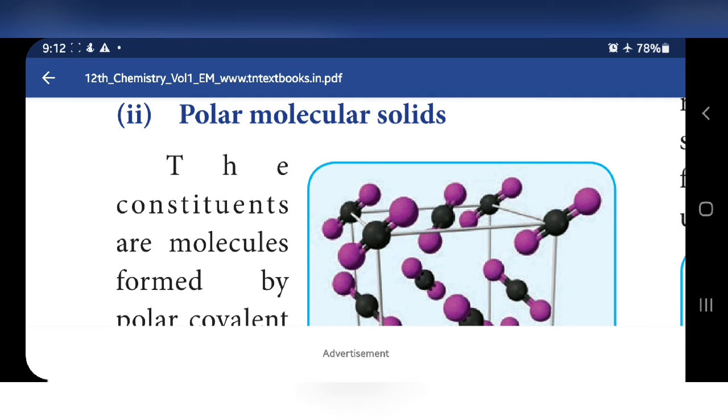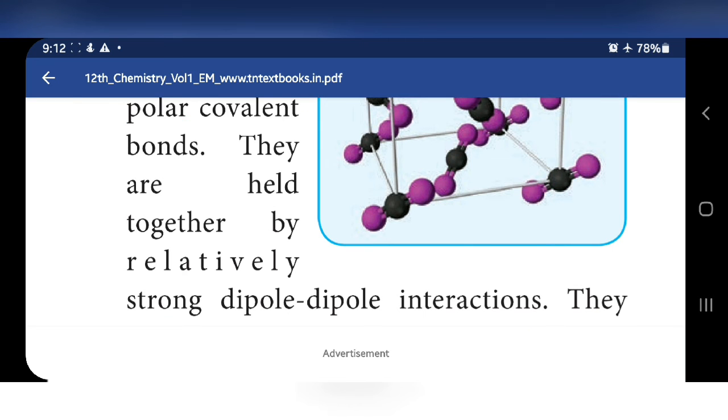Next one is polar molecular solids. Polar means charge separation takes place. So the constituents are molecules formed by polar covalent bonds. They are held together by relatively strong dipole-dipole interaction. Dipole: di means 2, pole means end, so 2 ends.